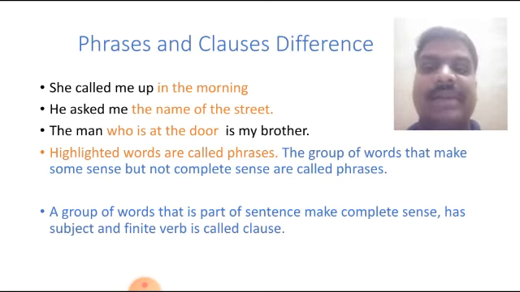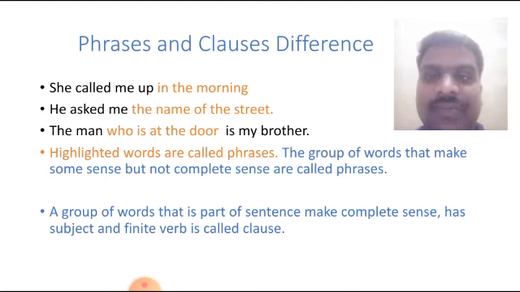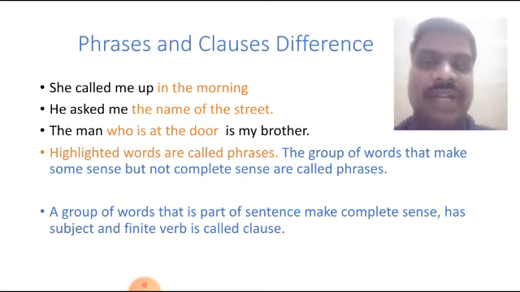"The man is my brother" gives perfect meaning. "Who is at the door" also has a subject and finite verb. When a group of words that is a part of a sentence makes complete sense and has a subject and finite verb, it is called a clause. This definition you learned in standard 6. I hope you understood what is meant by clause and phrase.